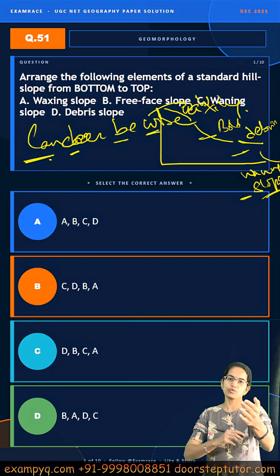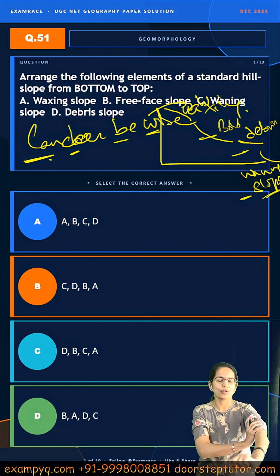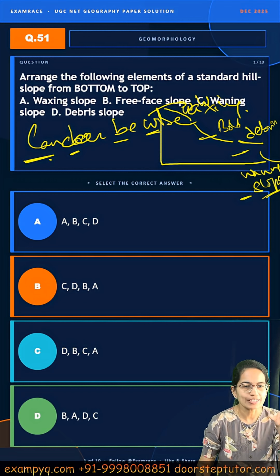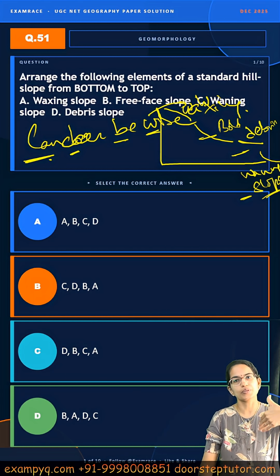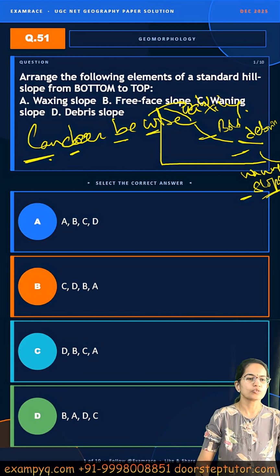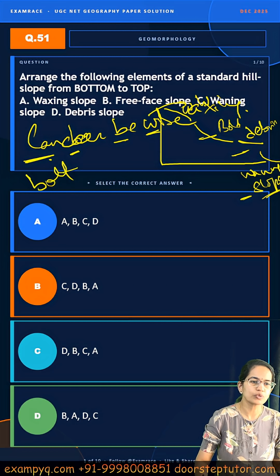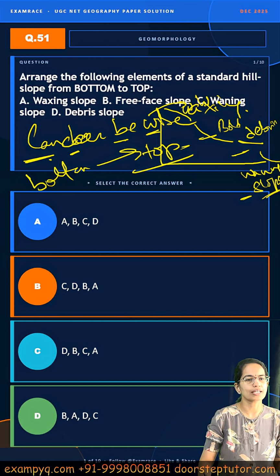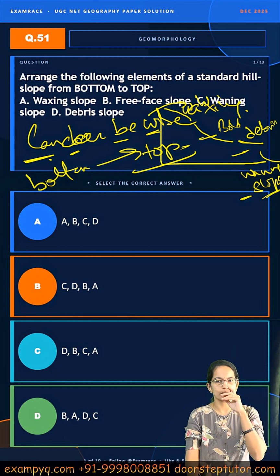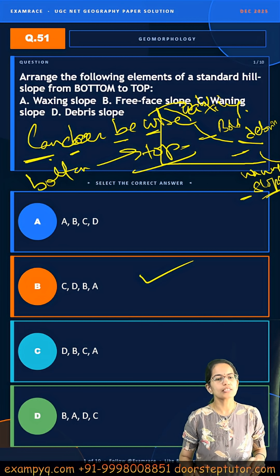So don't confuse between waxing and waning, otherwise the mnemonic would go wrong. So wise is for waxing, that means the protruding or the convex slope. So we start from bottom to top to remember this mnemonic, and that's what is asked in this question. So the correct option here is B.